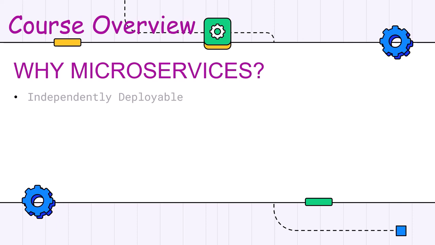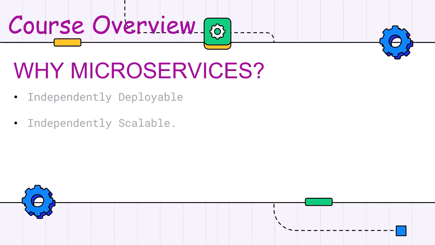Because of that, we do not have dependencies on the other working pieces of the application when we are working with an individual microservice. When we work with a monolithic application, there is typically one big application and the team works on that. So when a deployment has to happen, the complete application has to be deployed rather than a small microservice. But with microservice architecture, each microservice can be deployed by itself.